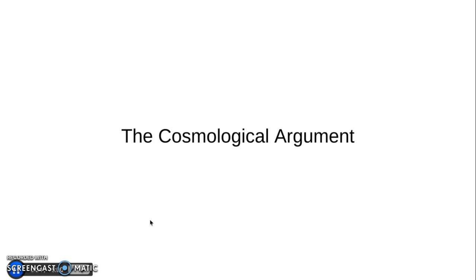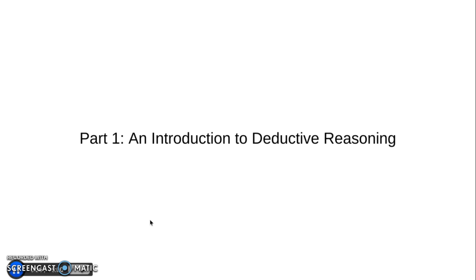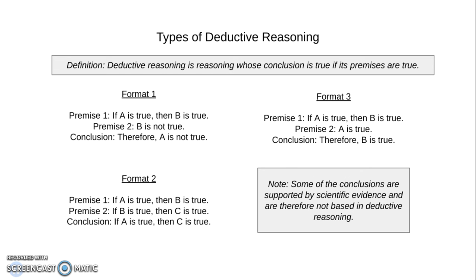As I mentioned, I use reasoning and logic a lot, which isn't familiar to everyone. So before we begin, I'd like to briefly explain some of the basics of logic. The main type of logic that is used in these videos is called deductive reasoning. Deductive reasoning is reasoning whose conclusion must be true if its premises are true. Therefore, the only way to disprove a conclusion that comes from deductive reasoning is to disprove one of its underlying premises.